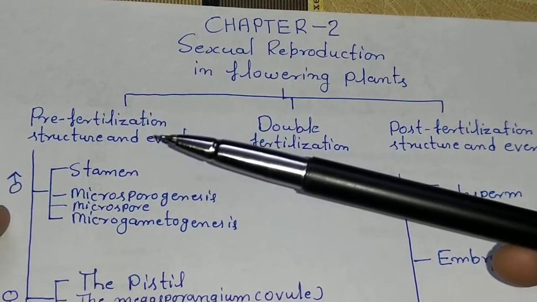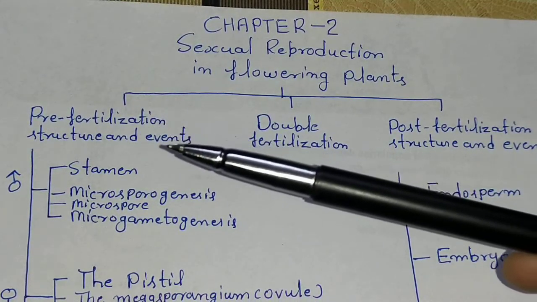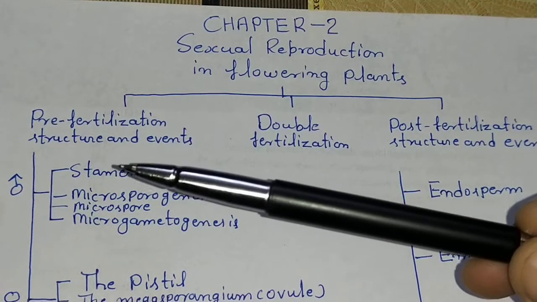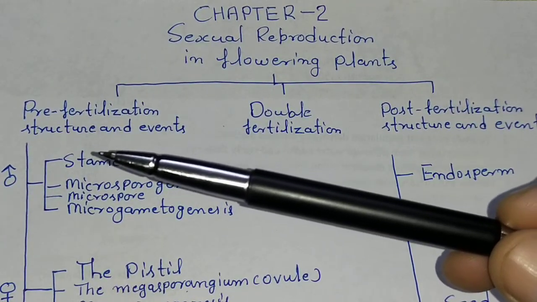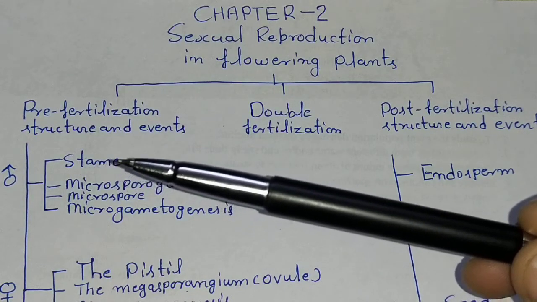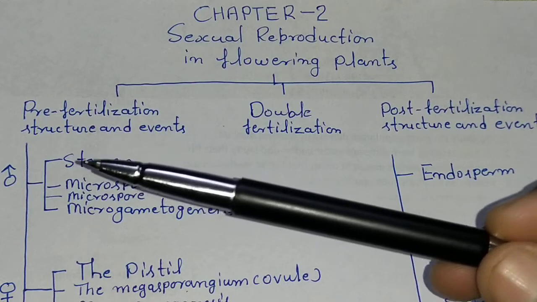First of all, we describe here pre-fertilization structure and events in case of male. Here the pre-fertilization structure of male is the stamen.